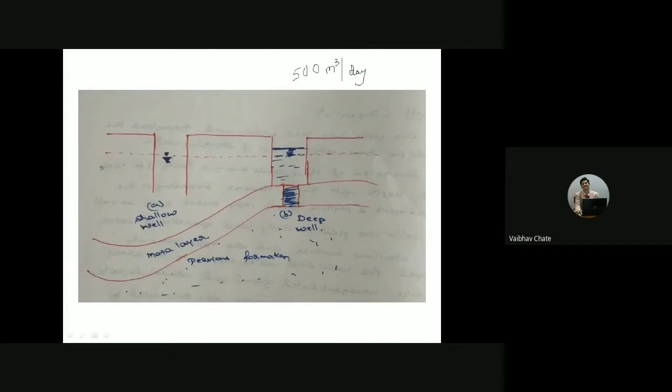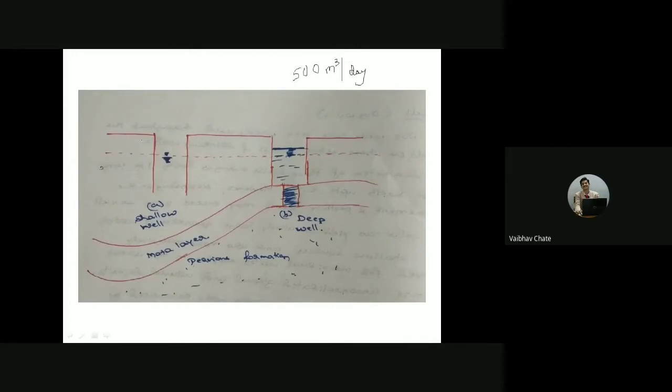Okay, if we do go larger, we need to check the structural stability, what is the type of the aquifer, what is the quantity of the water we are going to have, and the quality of the water, and for what purpose this larger diameter of well is required, whether it will act like a source of water to the village or a town. In that particular case, the decision will be taken. Overall, when we are talking about diameter, 10 meters, right?